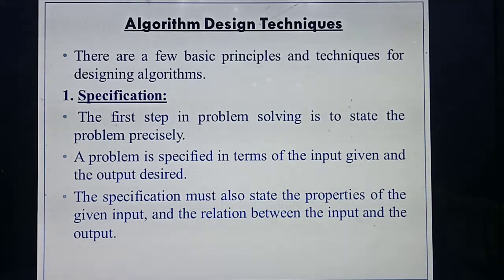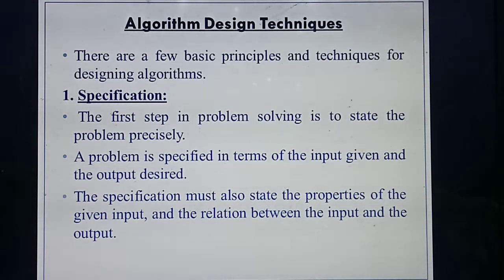After that you need to define the particular algorithm or problem in a very short manner, precisely. That's the first step. Then next, you should represent what inputs you are going to give in an algorithm and also what expected output you are getting. For example, if you are going to add two numbers, for example 5 and 10, how many numbers do you need, students? Two numbers, isn't it?